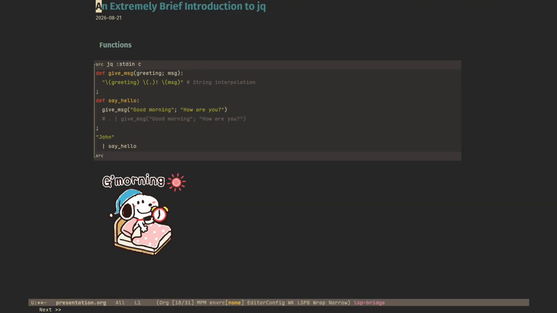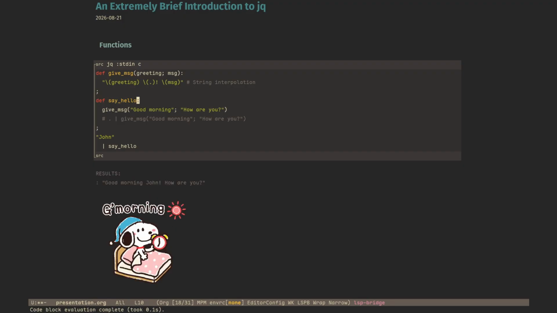So here's an example. John is given to say hello. Say hello is given to give message, and we pass the arguments good morning and how are you. We separate arguments by semicolon. So we give message greeting. And finally, the original thing that we passed is coming up here in the form of dot. This is a form of point-free programming where we do not need to specify the piped value. We do not need to specify, oh, we get dot. That's already implicitly accepted. So it's given, and then finally we get good morning, John. How are you? From this.